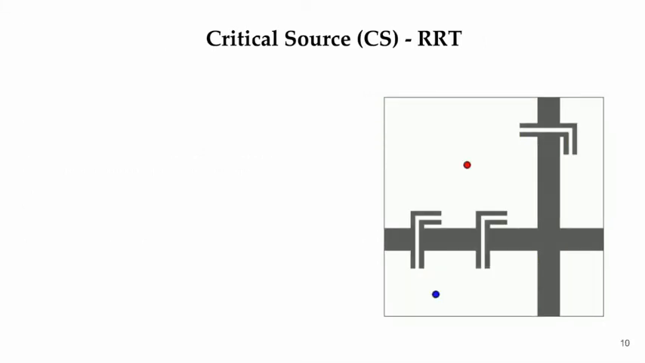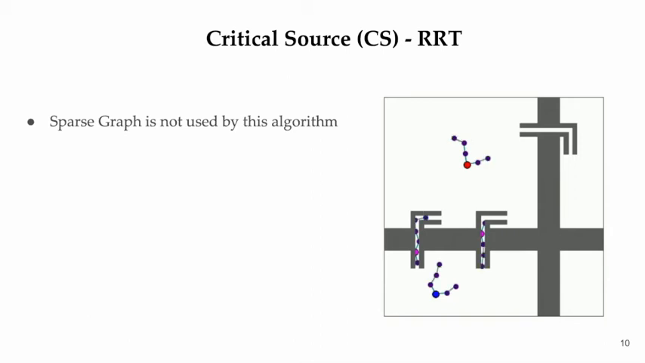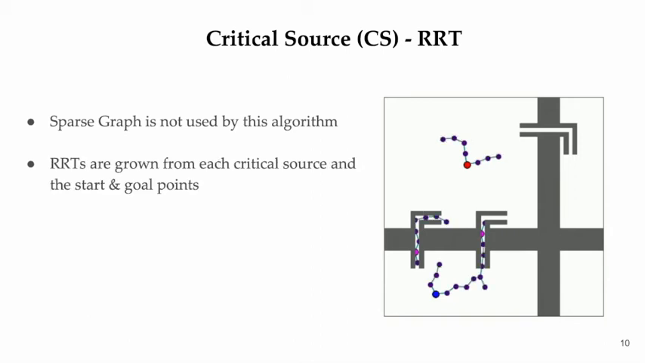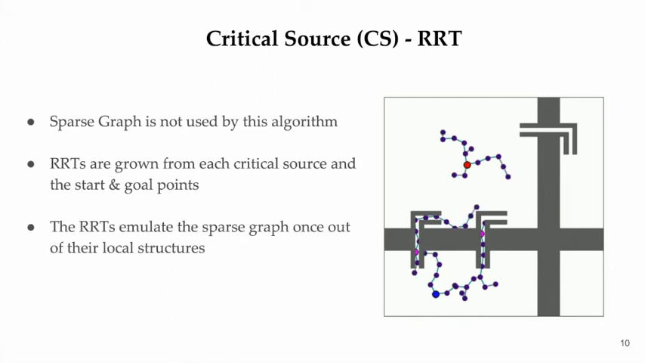The second algorithm, critical source RRT, does not make use of the sparse graph. Instead, it grows RRTs from each critical source along with the start and goal points. Once the trees grow out of the bottleneck regions, they cover the free space and emulate the sparse graph.